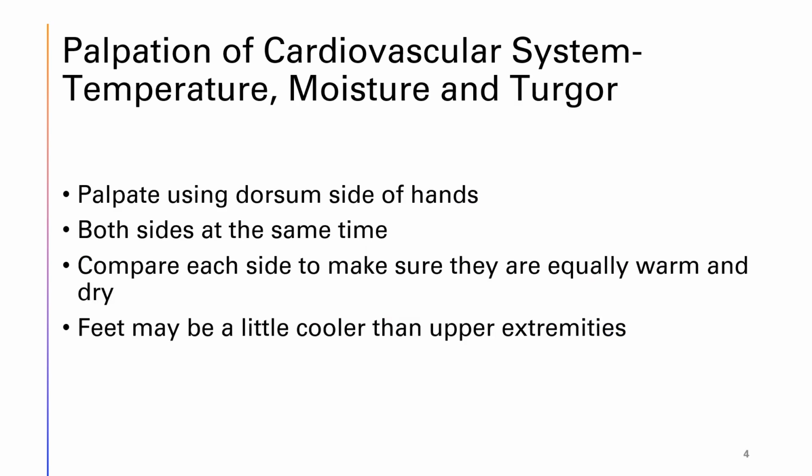Checking the temperature of the upper and lower extremities, along with moisture, is very important. The skin on the extremities should be warm if they're getting enough blood supply, so if they're cold, we need to be concerned that they're not getting the blood and oxygen they need. When we assess the extremities for temperature, we're going to use the dorsum surface of our hands, and we're going to assess both extremities at the same time. So both arms at the same time, both legs at the same time. This way we can feel both sides to make sure they're equally warm.